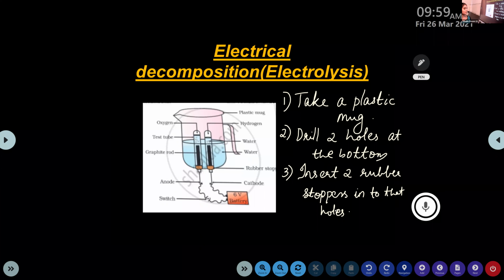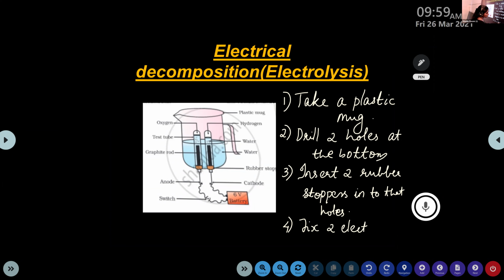Insert 2 rubber stoppers into those holes. And the fourth step, we just fix 2 electrodes. This black substance is 2 electrodes. It is made up of graphite. Graphite is the substance that is an allotrope of carbon. Okay, that means it contains carbon, but it exists in a different form. That's it. So the fourth step, we just fix 2 electrodes to this rubber stopper.